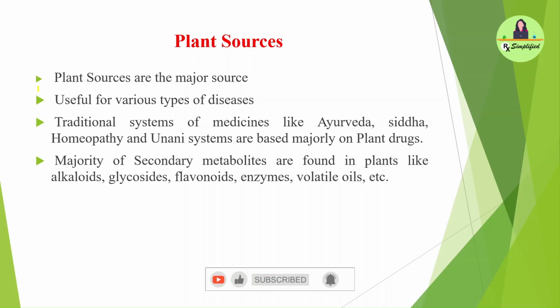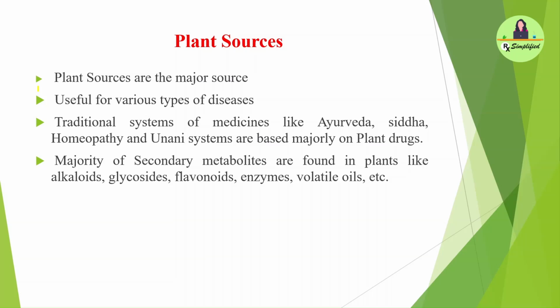If we look at nature, it always exists in balance. Animals need oxygen for breathing and breathe out carbon dioxide, and plants take in carbon dioxide and breathe out oxygen. In this simple example we can understand that we are dependent on each other. In the same way, for all illnesses we have treatment from plant sources.